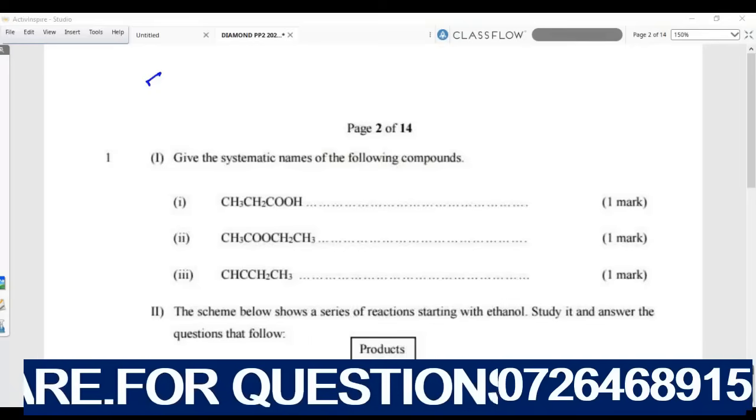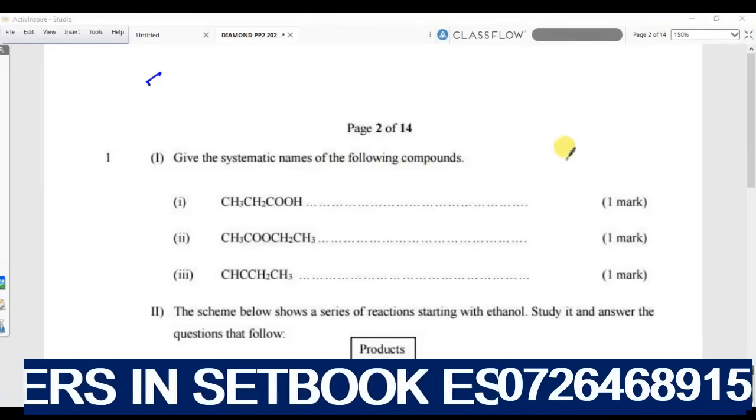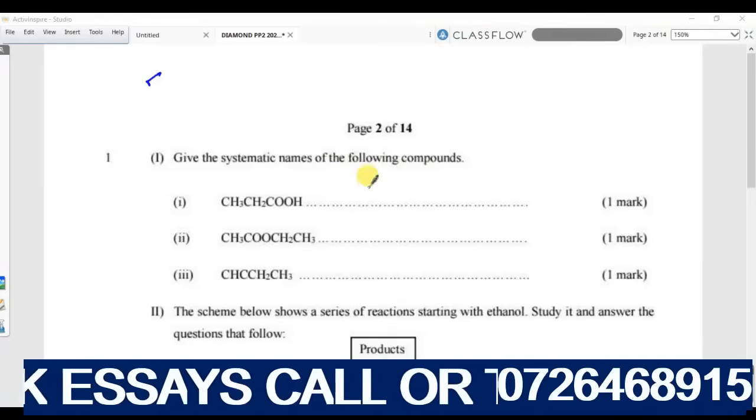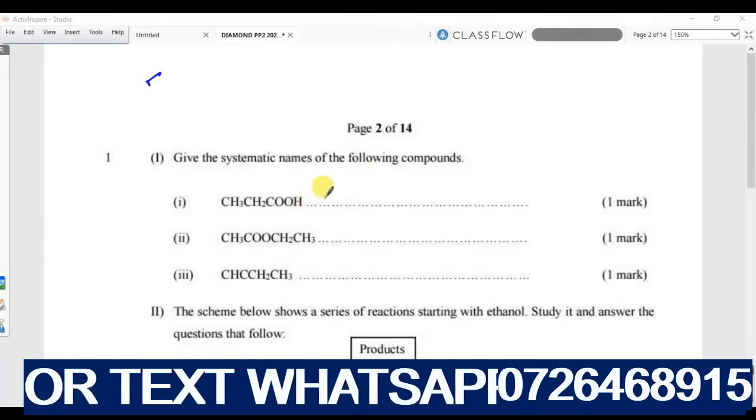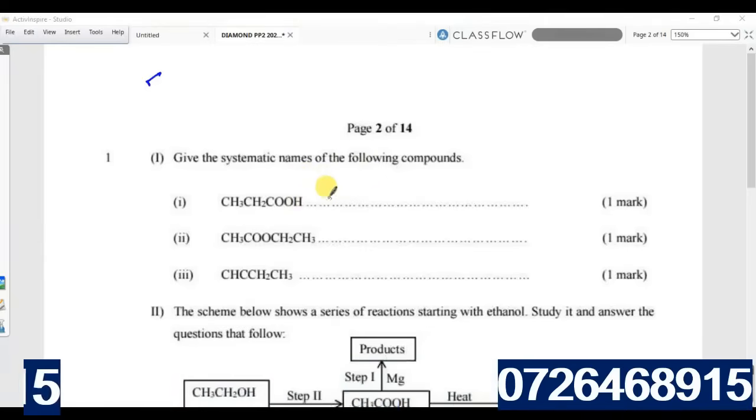Therefore, I give the systematic names for the following compounds. You have been given the first compound here. You need to look at it and identify which type of compound this is. You look at this from C to here. You can see the functional group is RCOOH.